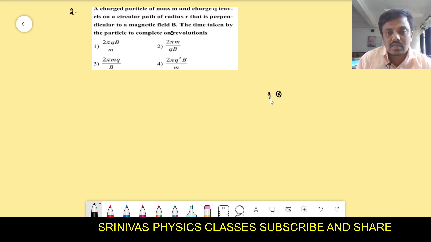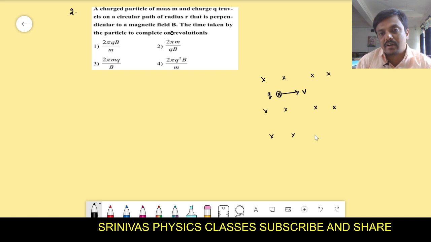This is the q charge. It enters into the magnetic field with velocity v, perpendicular to the magnetic field. Whenever any charge enters perpendicular to the magnetic field, that charge will move in a circular path.